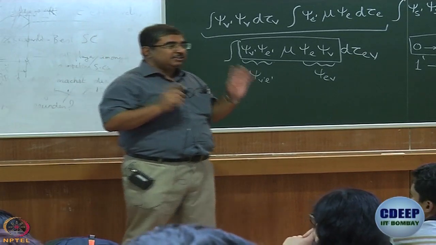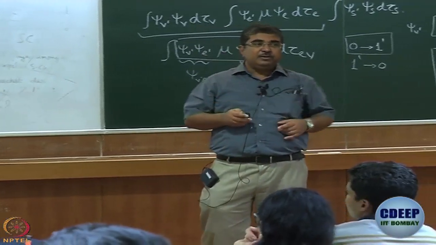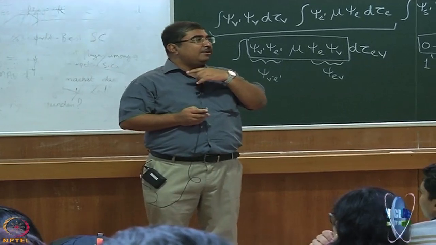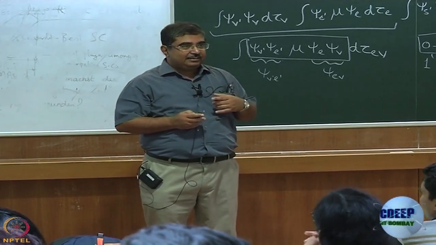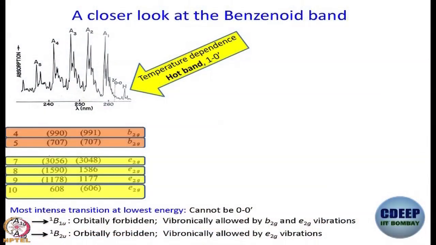It has to be 0-1' or something like that. So, what is it? Now, I have to give you a little bit of additional information, and that will explain why of all letters we have written H there. That information is, this band shows significant temperature dependence. At higher temperature, that band becomes stronger. At lower temperature, the band becomes weaker. So, it turns out to be a hot band. So, if it is a hot band, then its origin is in 1''.